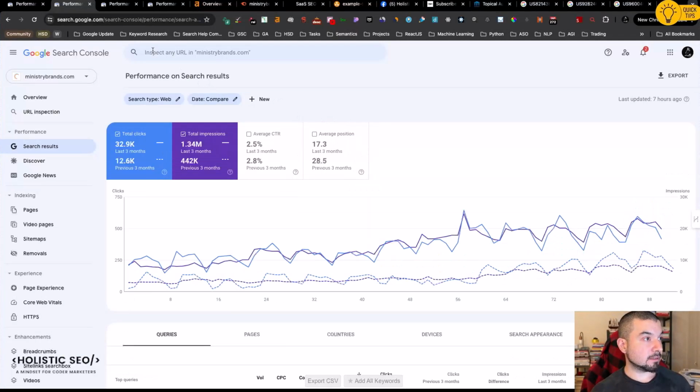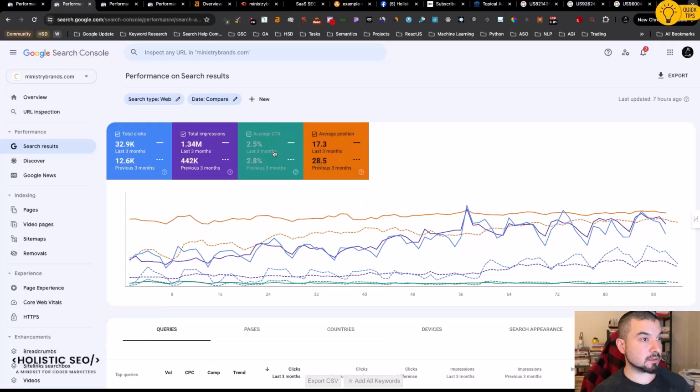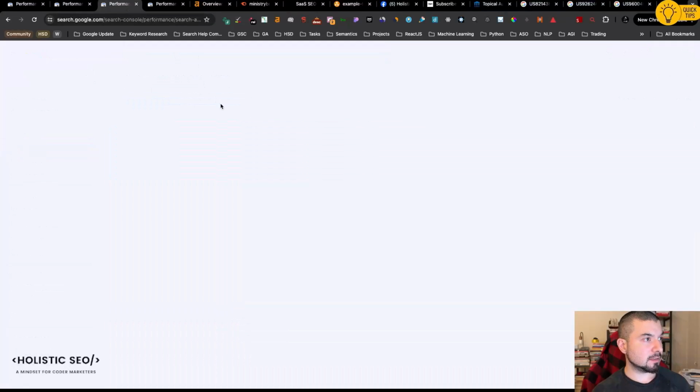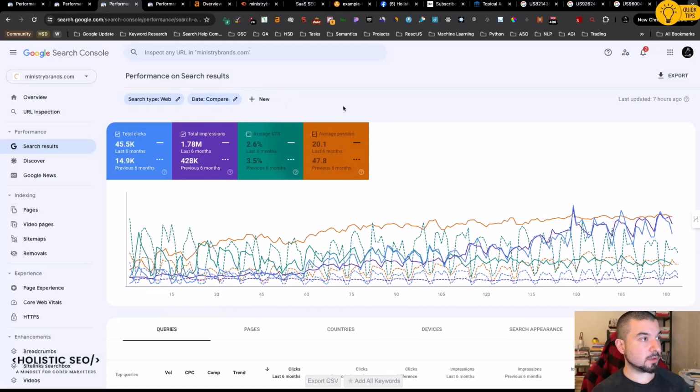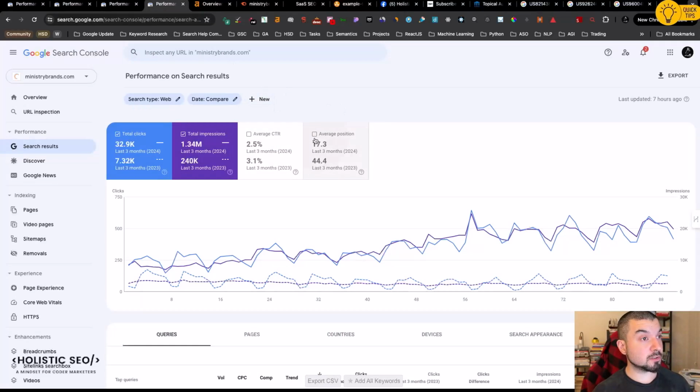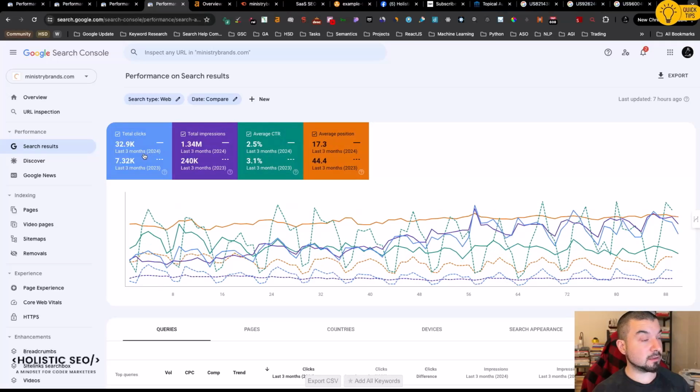With that said, this is a 3 months comparison. More than 300% increase happened. You can see the average position changes and differences here as well. This is the last 6 months. Yeah, last 6 months comparison here. We have again a 300% increase in the last 6 months. The average position has even increased over 100%, and here you see the year-over-year comparison for the 3 months. You see the differences.